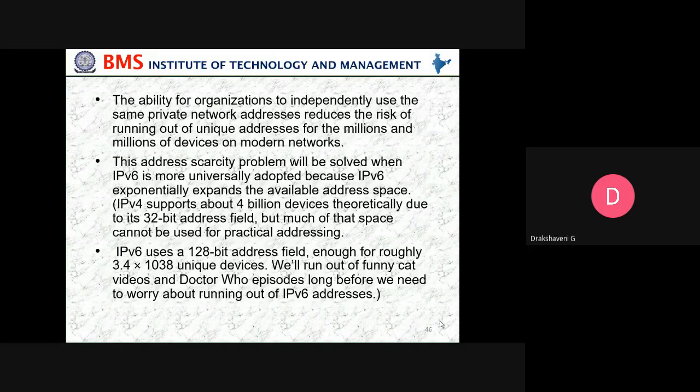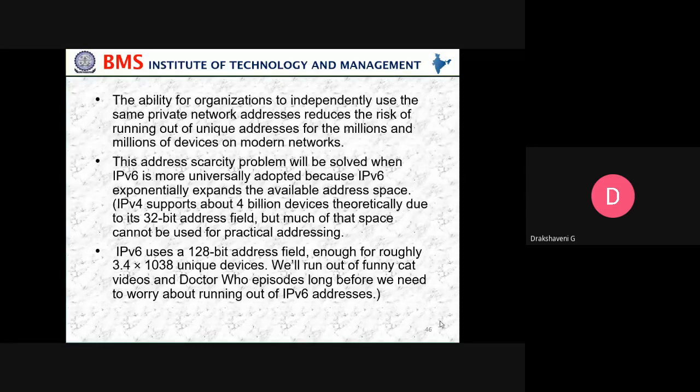This address scarcity problem will be solved when IPv6 is more universally adopted, because IPv6 exponentially expands the available address space. IPv4 supports about 4 billion devices theoretically due to its 32-bit address field, but much of that space cannot be used for practical addressing.